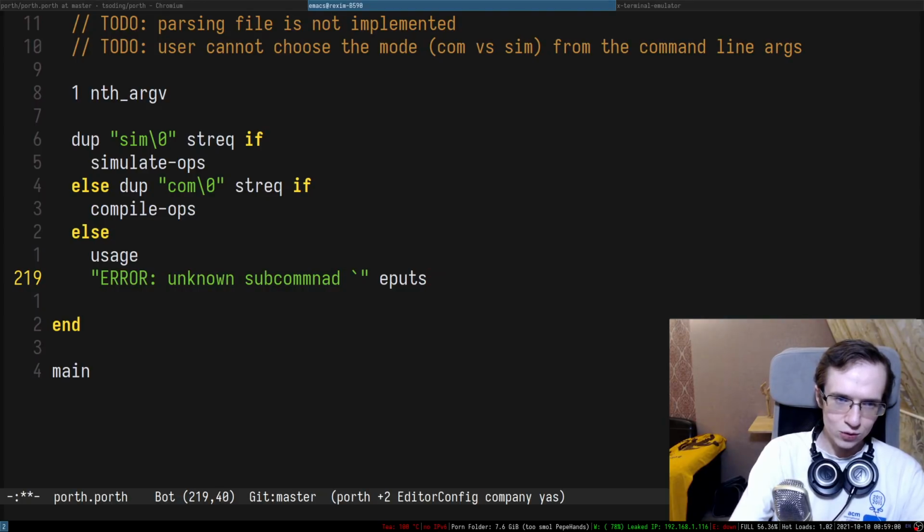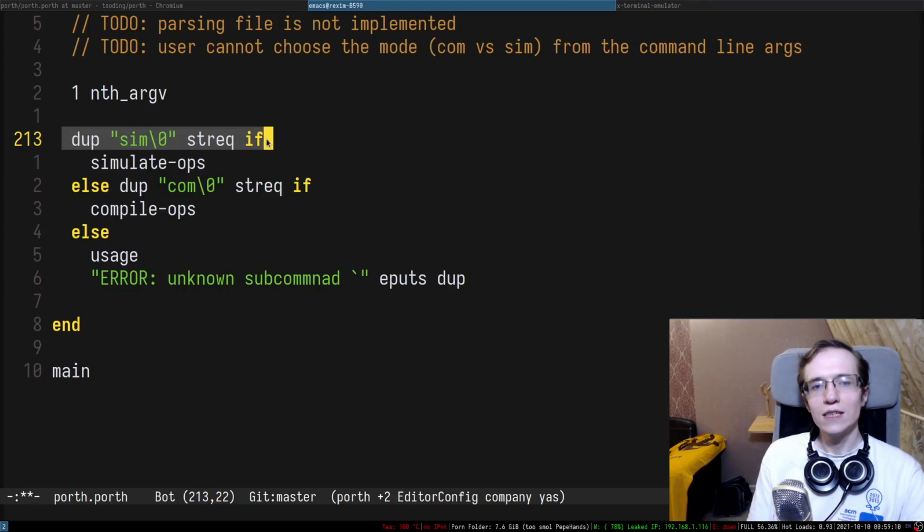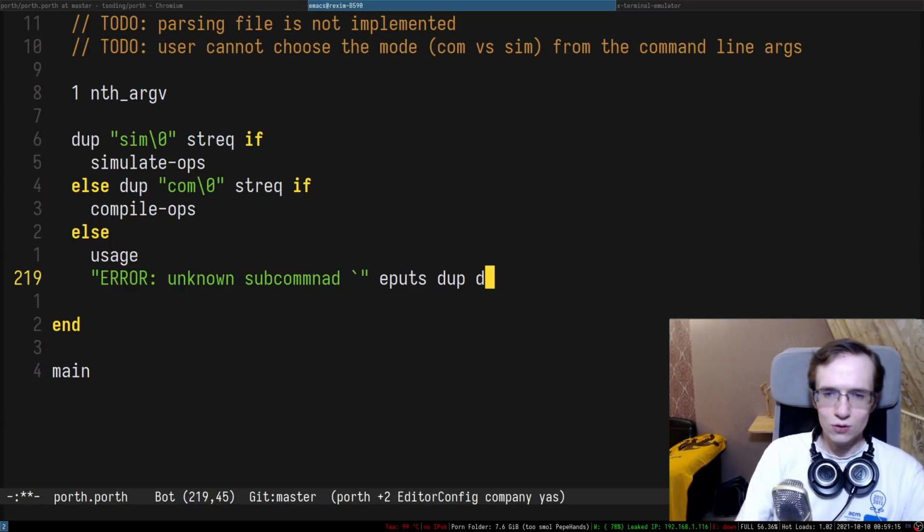So we have that unknown subcommand on this stack, so I have to do dupe, then strlen. Maybe I have to duplicate it twice because this will kind of underflow this entire stuff, and we're not allowed to underflow that. So I'll have to do it like dupe, I suppose.